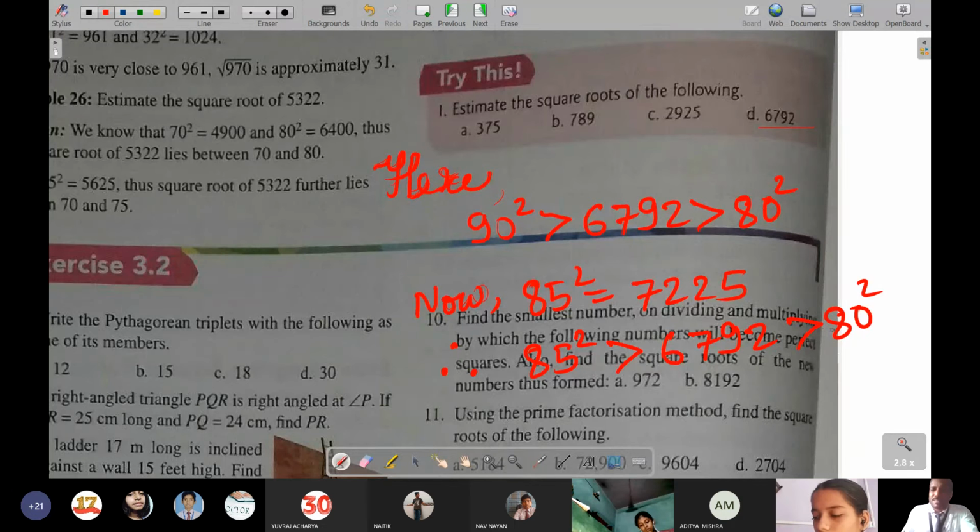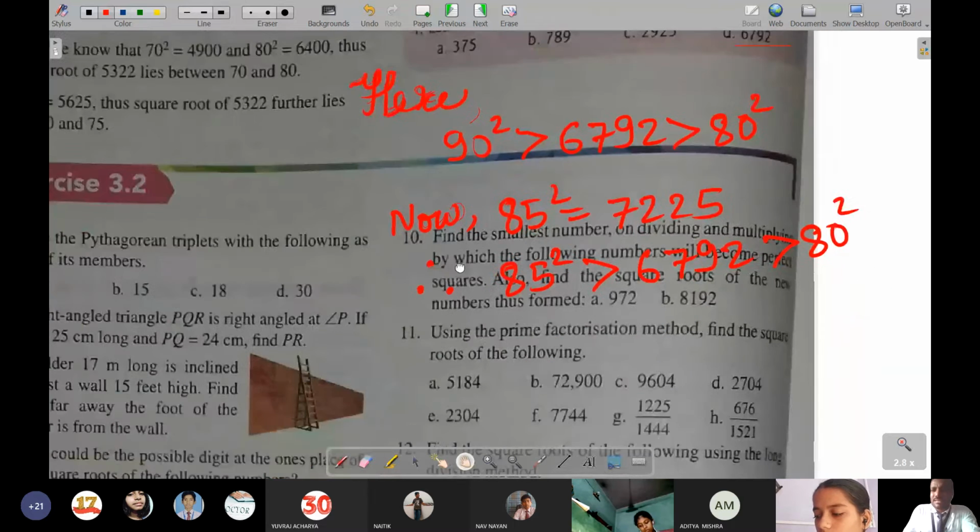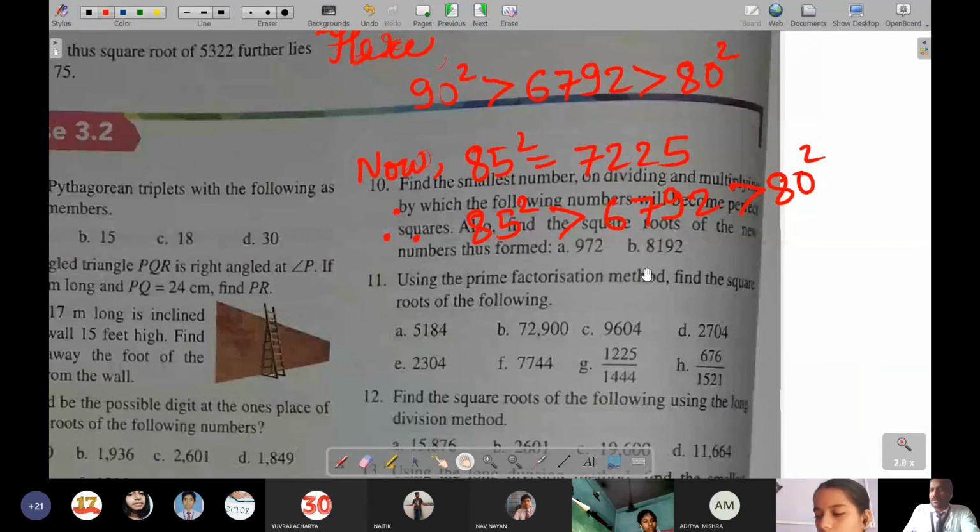So we can see, for 83 or 84, I think it will come in that only. So simply we can write 83 square at first. 83 square is equal to, of course in rough you can multiply 83 into 83. 3 3s are 9, 8 3s are 24, then 8 3s are 24, 8 8s are 64.